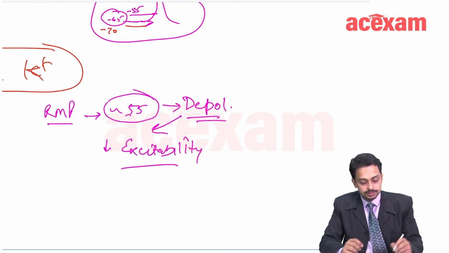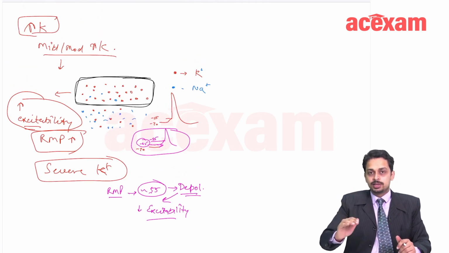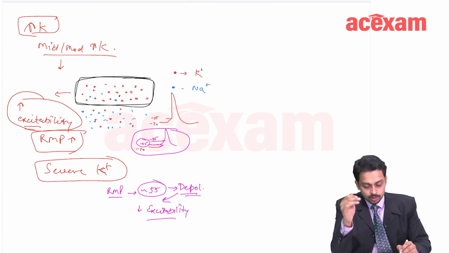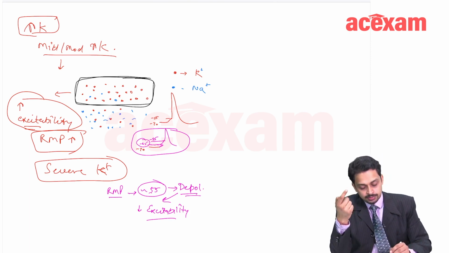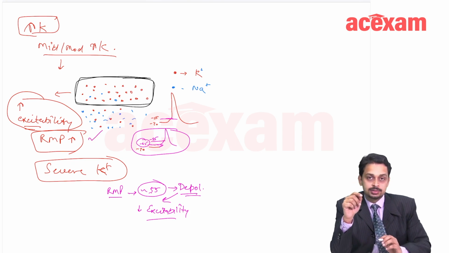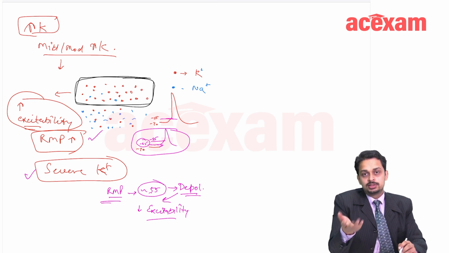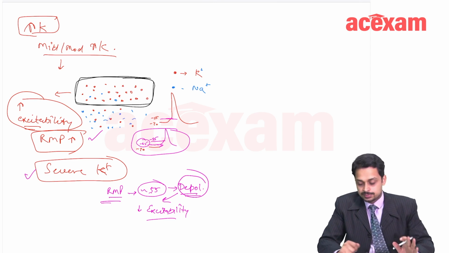Are you getting it? Just to summarize, if there is hyperkalemia in mild to moderate form, because the RMP increases, it is easier for the cell to reach minus 55, the firing potential, the threshold potential. So the excitability increases. However, in severe hyperkalemia, the RMP has already reached minus 55, the threshold potential, and the cell is in depolarization. So excitability drastically reduces in such a case.